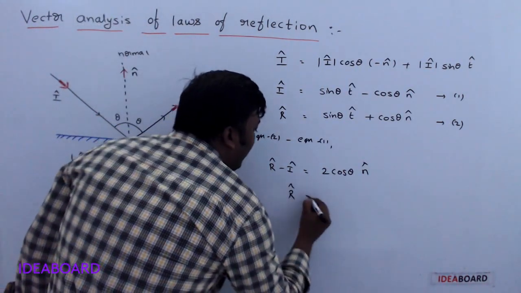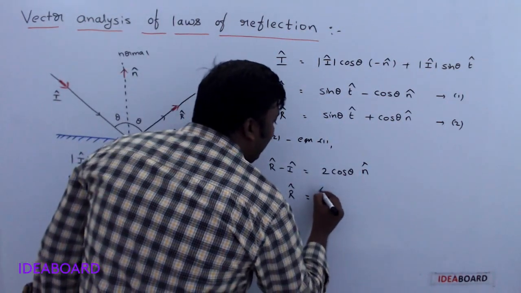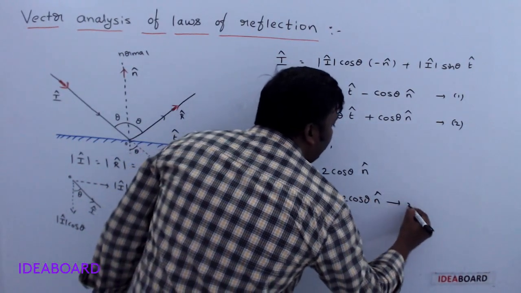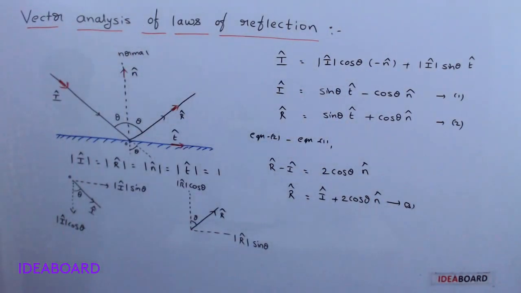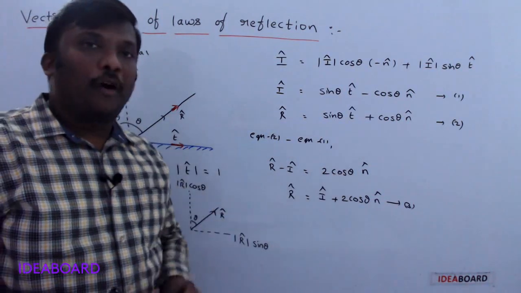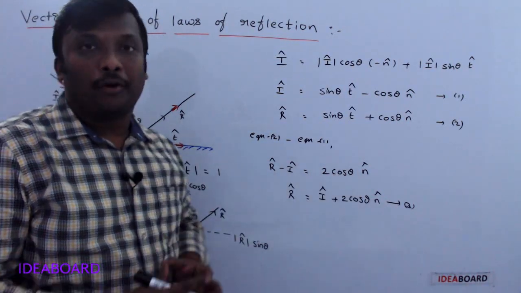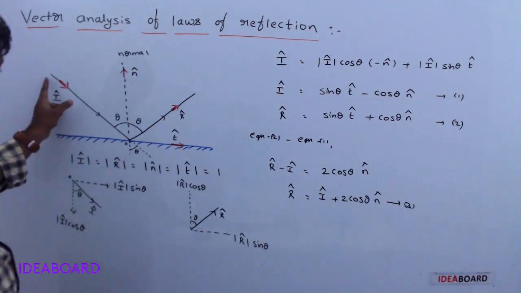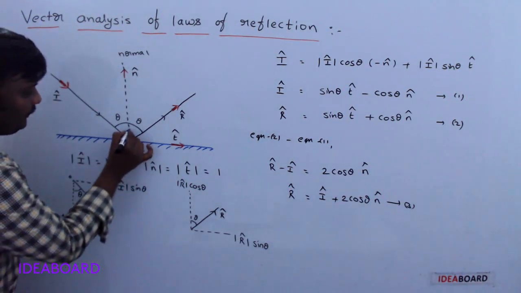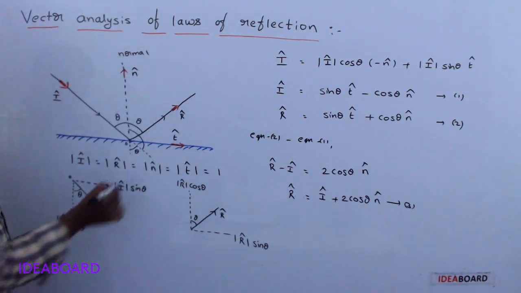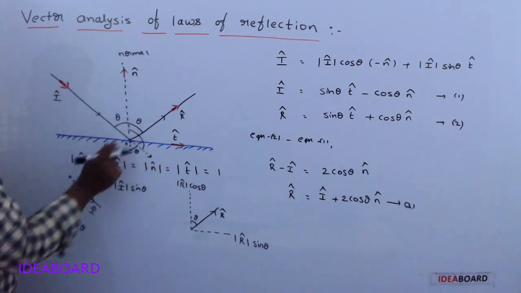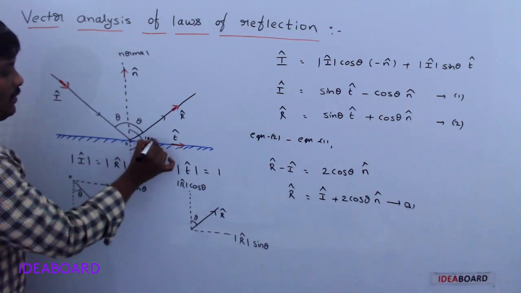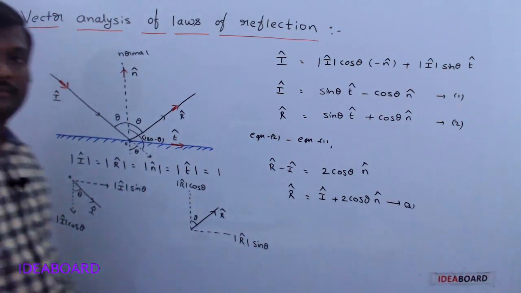So let us write it now. R cap is equal to I cap, which is taken to that side, plus 2 cos theta n cap. Clear? Now, in order to find the value of cos theta, I am using the dot product between I cap and n cap. What is the angle of this one? That's the unit vector I cap. For I cap and n cap, the total angle is 180, out of which this is theta. So this angle becomes 180 minus theta.